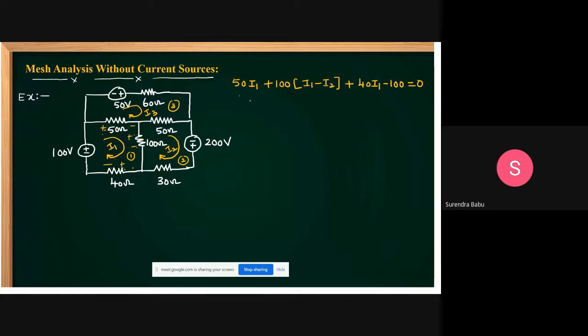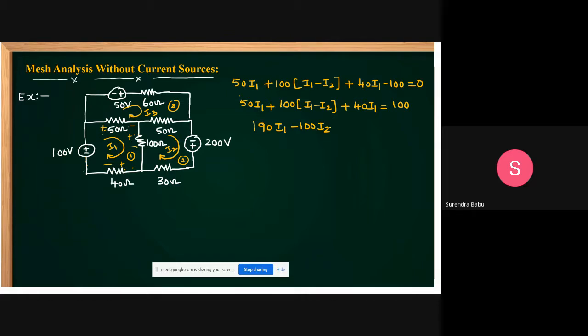Any method you follow, students. Then what you are getting here? 50 into I1 plus 100 into I1 minus I2, plus 40 into I1 is equal to 100. Then we can simplify this one. What you can get? 190 into I1 minus 100 into I2.